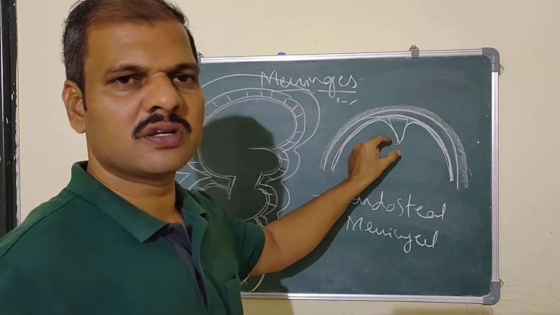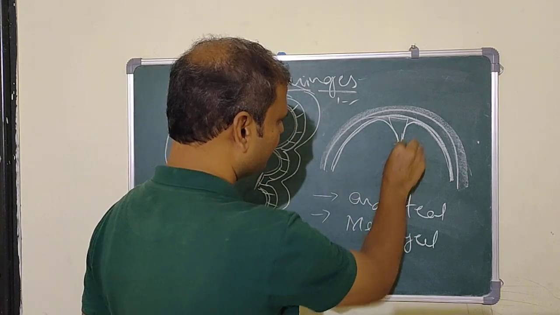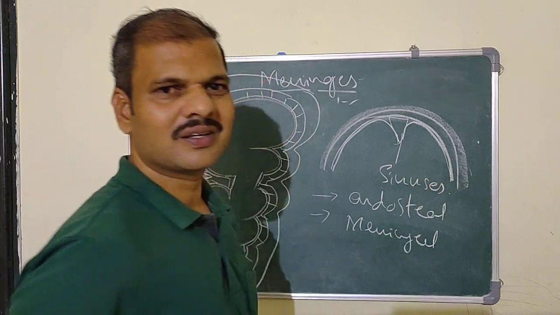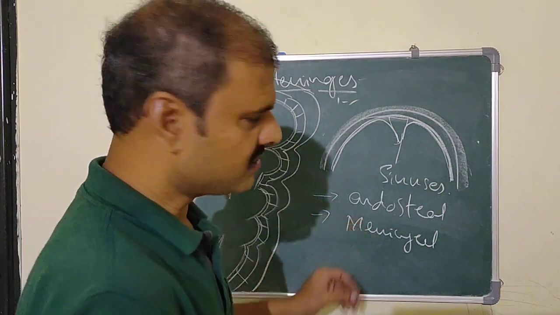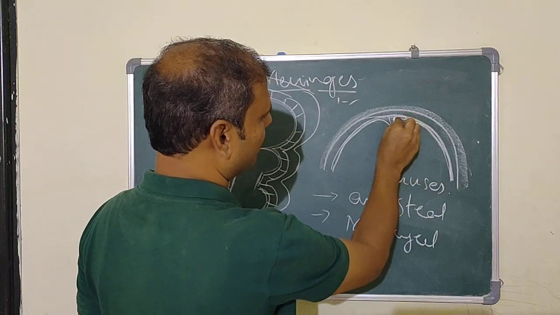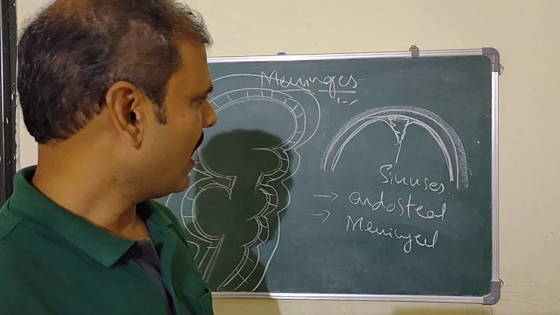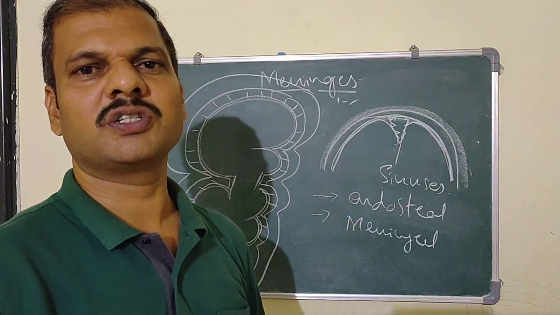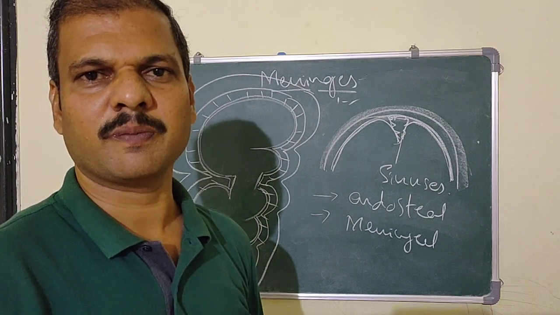Those spaces are known as the sinuses. What do these sinuses contain? The inner layer of the sinuses has the endothelial layer, and the sinuses contain the venous blood of the central nervous system.